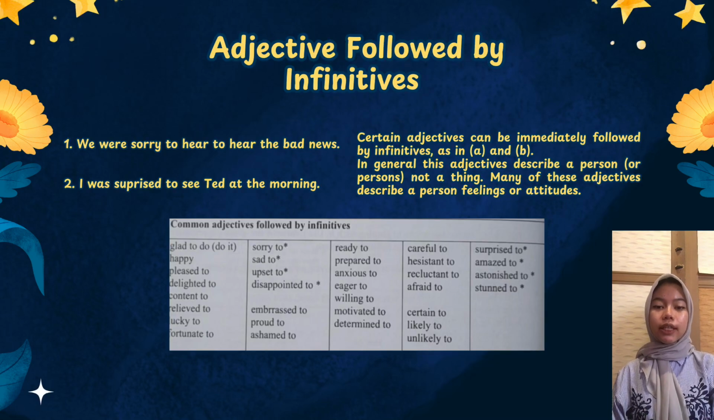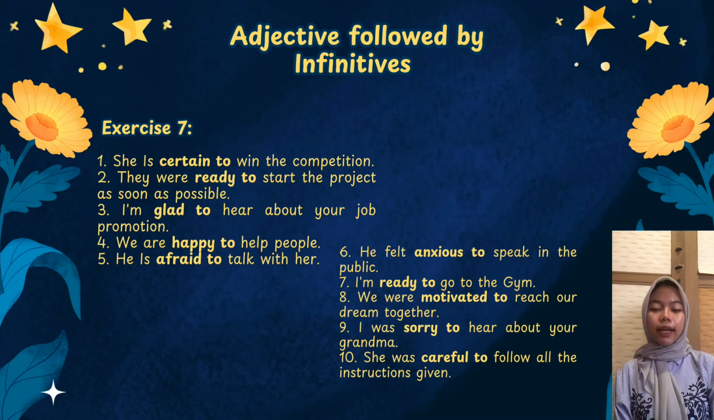Why use infinitives after adjectives? They explain how someone feels about something they did, saw, heard, etc. Usually used to describe a person's reaction, not an object. Now you can see in the table, these are the common adjectives followed by infinitives. Note: adjectives marked with a bullet point are usually followed by a phrase explaining what caused the feeling. Now here is the exercise.